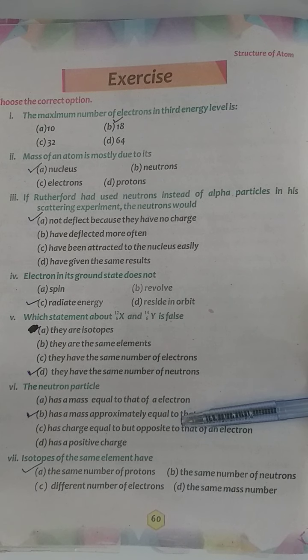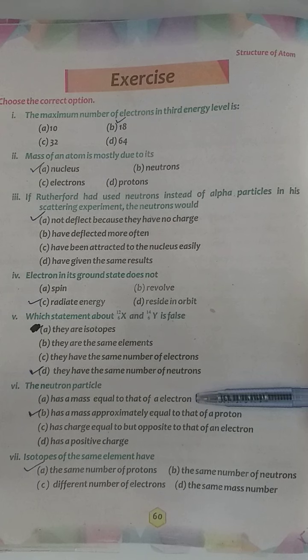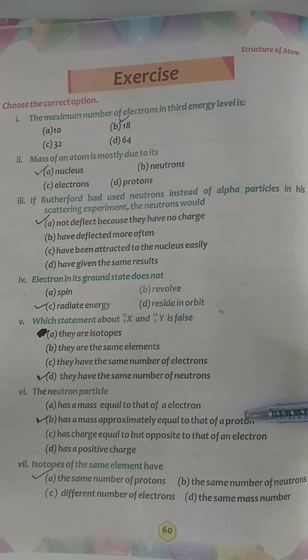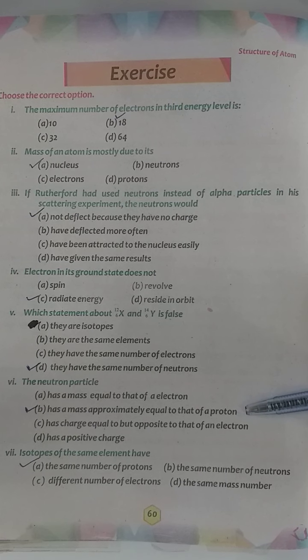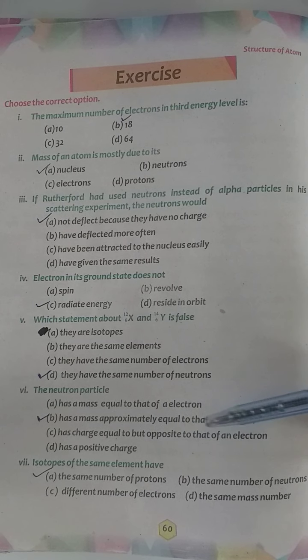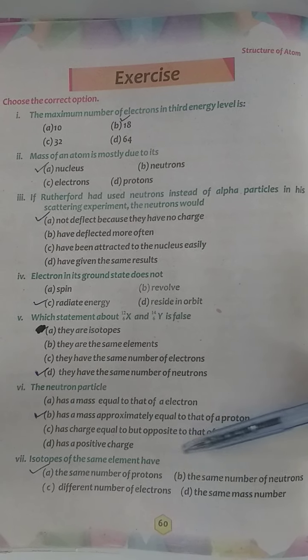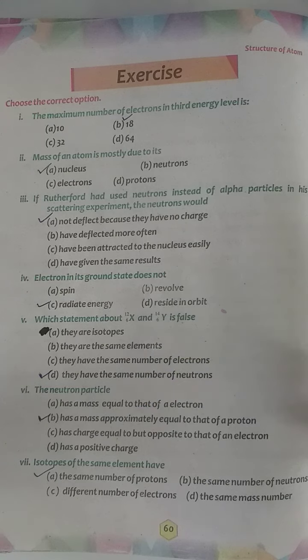Now come to the next one. The neutron particle has mass equal to that of an electron. No, this is incorrect. It has mass approximately equal to that of a proton. Yes, ये दोनों proton and neutrons nucleus में होते हैं, and they have approximately equal mass. Has charge equal and opposite to that of an electron? No, इस पे कोई charge नहीं होता है. And has a positive charge, that is also incorrect. So the correct option is B.